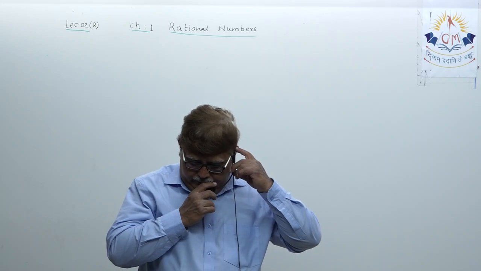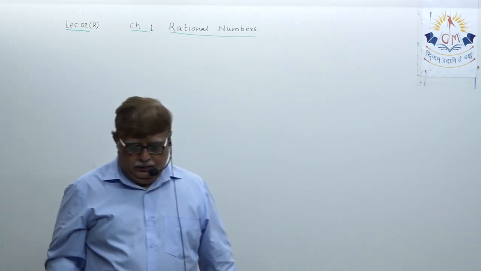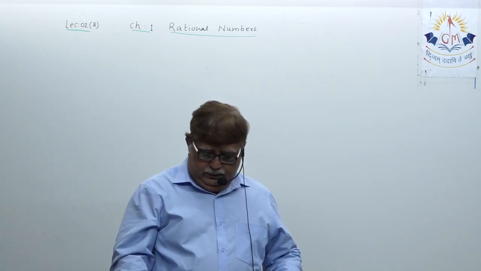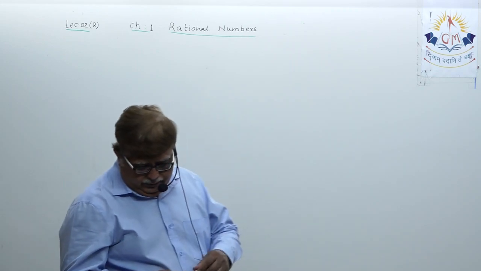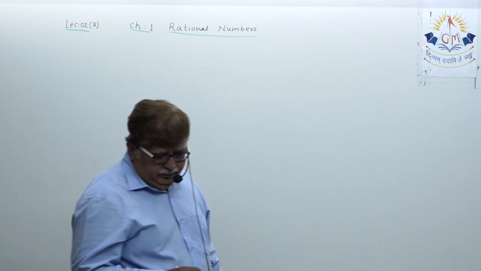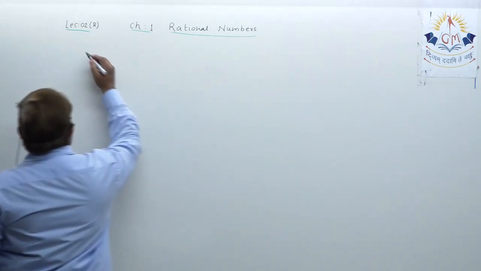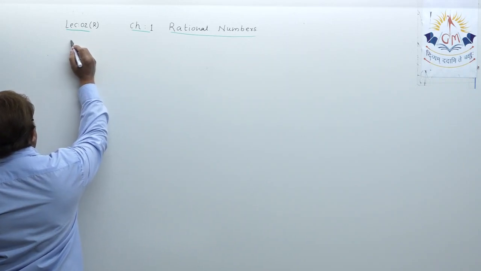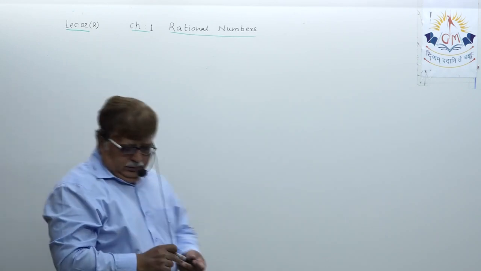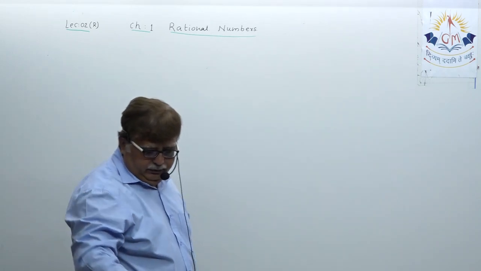Okay, so let us first try to discuss one important problem. See, please note down the sum with me, okay? In today's revision lecture, this is example number 1 for all of us.